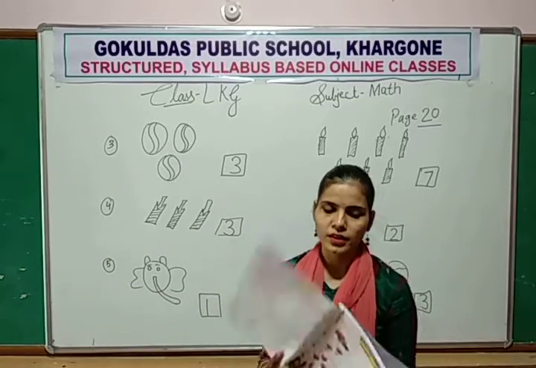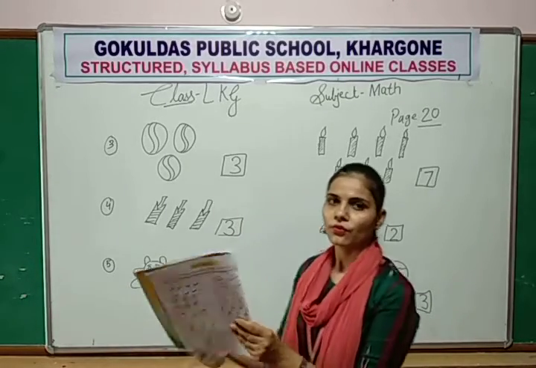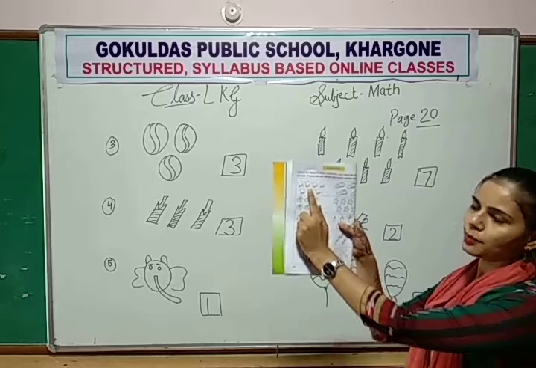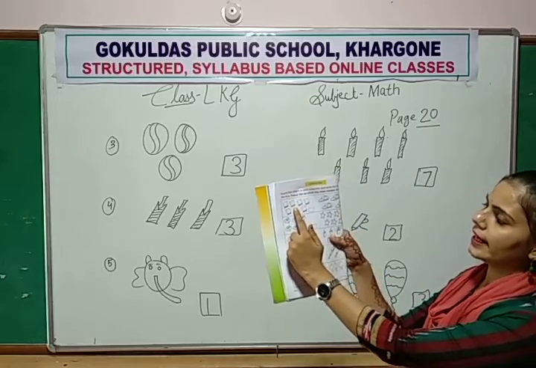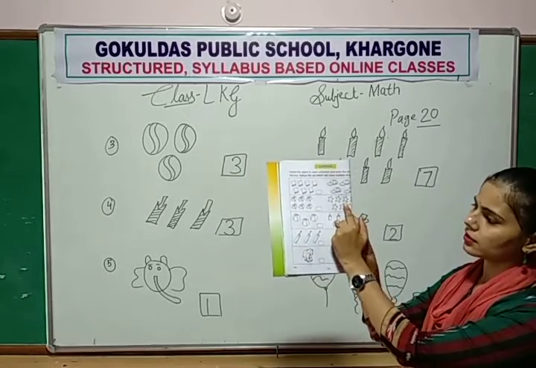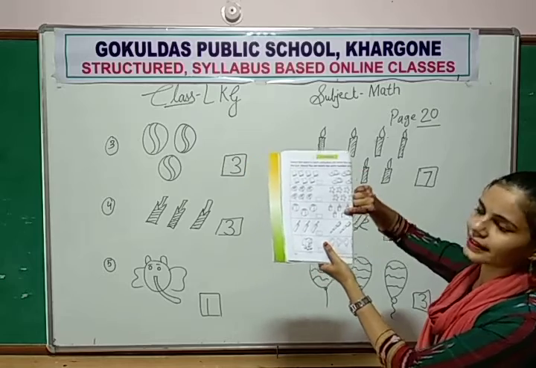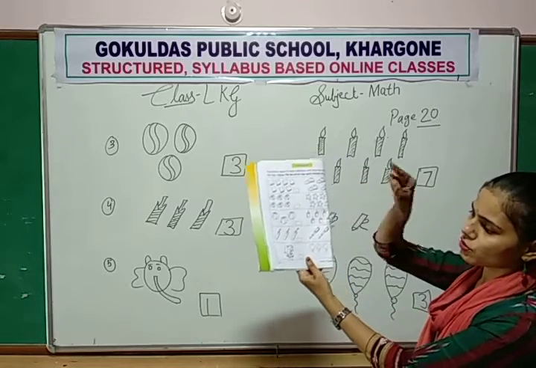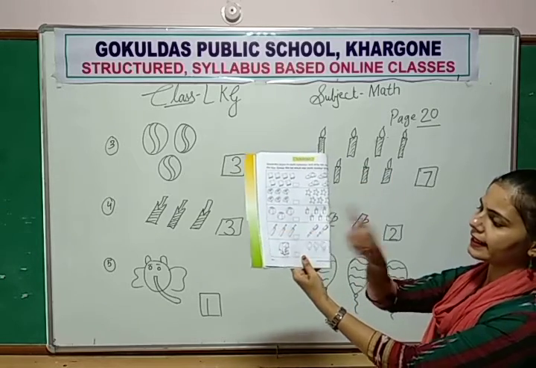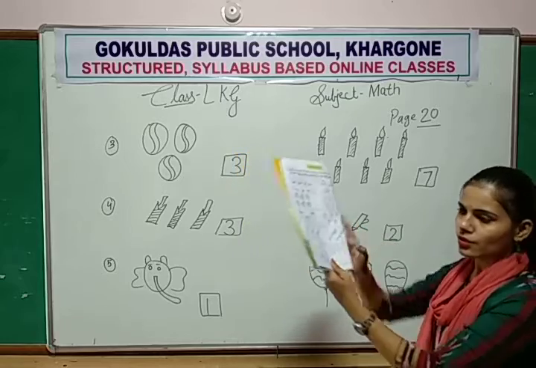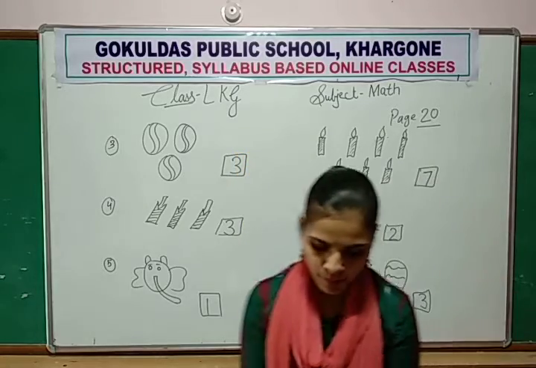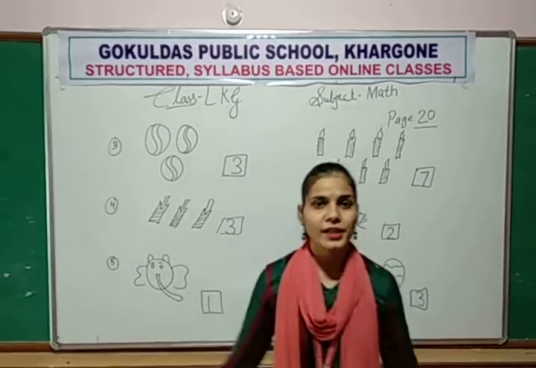So in this book, first you color the books. Then next you color the stars. Then next you color the candles. Then next you color the beds. And next you color the balloons. So in this page you color the more images.